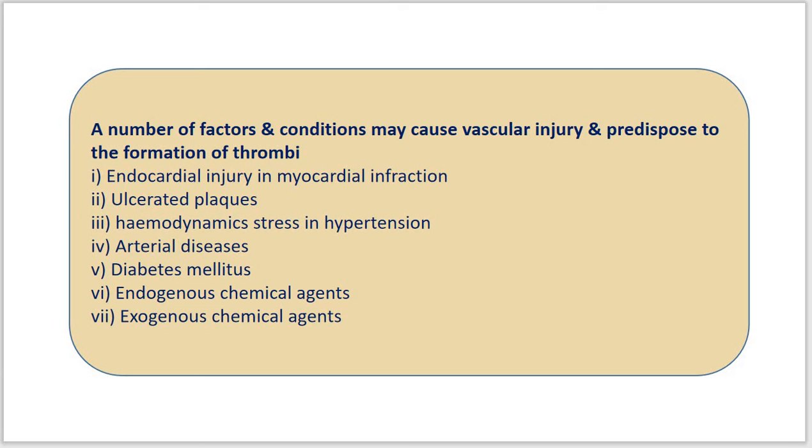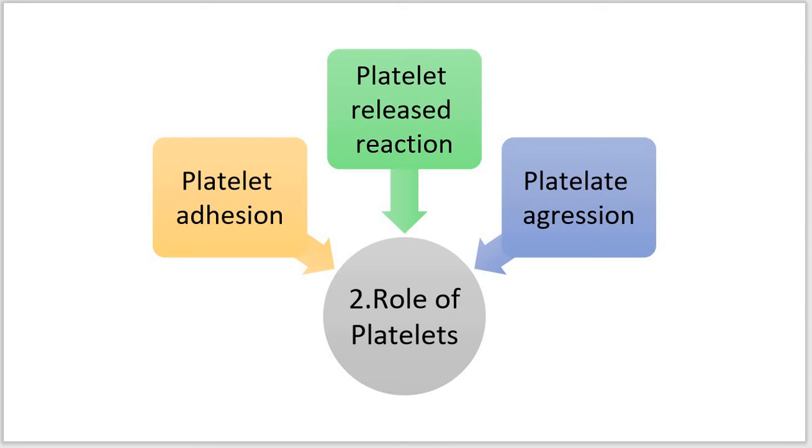Now another factor is exogenous chemical agents such as cigarette smoking, which again triggers the formation of such thrombi. This is the first pathophysiology of thrombosis: the role of the blood vessel wall. After that, the second role is the role of platelets.